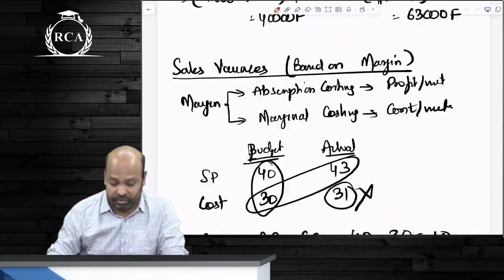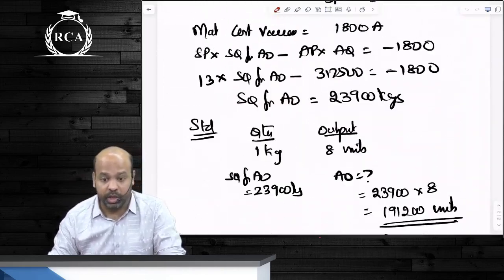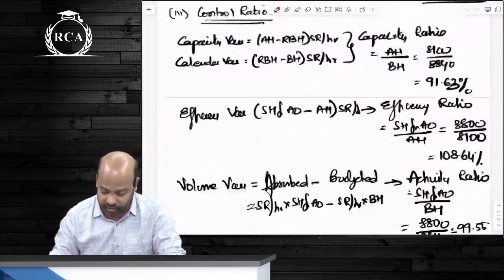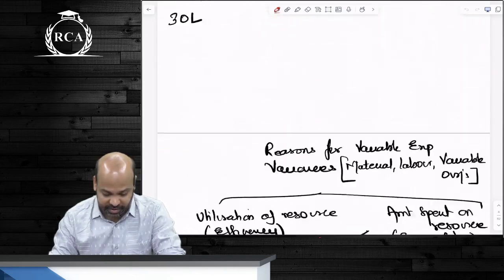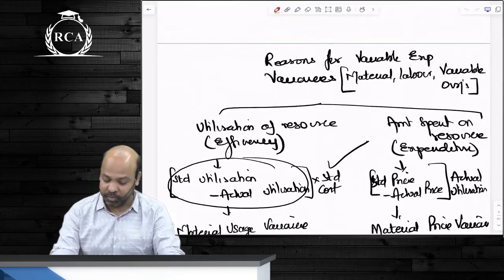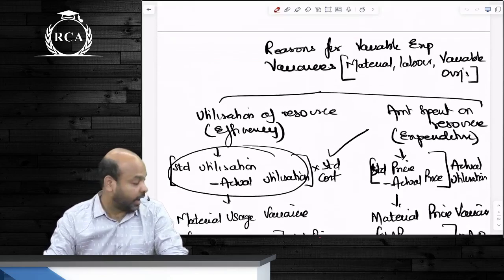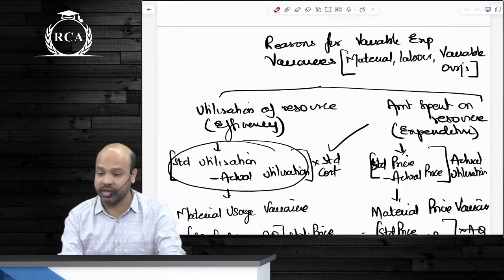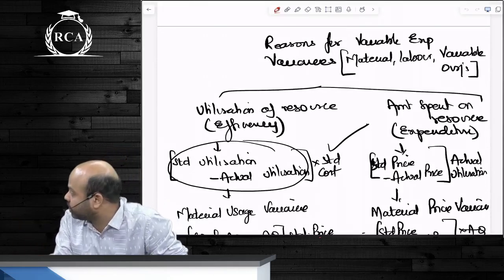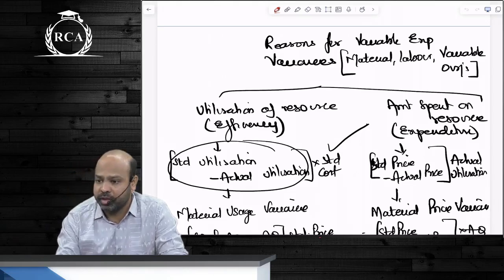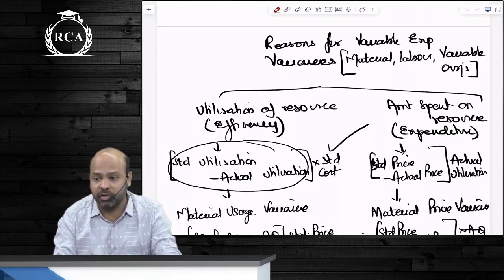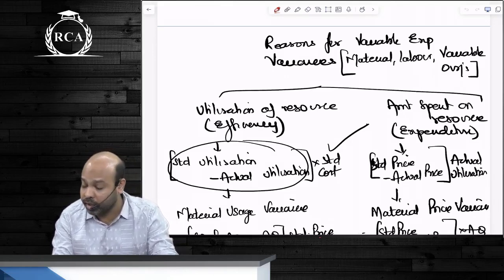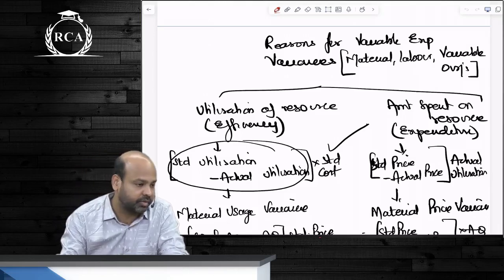Efficiency is how well you are utilizing a resource, and expenditure variance is how much you are spending on that resource.